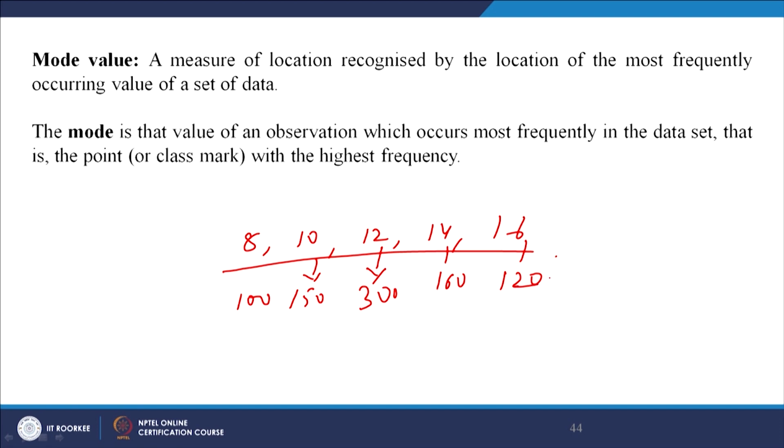Now the company imagines, well, this is the one which has the highest frequency, which means a large number of people are more interested in buying a packet of 12 slices of bread. This gives the company an idea. You can make it more explicit by understanding which location or which kind of families, but that is a different part of the data analysis. At least I can know that mostly people are buying a bread packet with 12 slices in it.